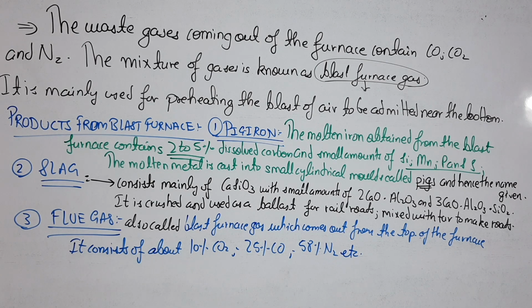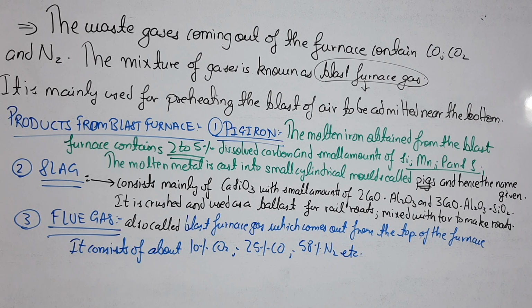Now you can connect how that blast of air is heated up to 1000 Kelvin. Again, the waste gases coming out of the furnace containing CO, CO2 and N2, this mixture is called blast furnace gas, and it is mainly used for preheating the blast of air to be admitted near the bottom.